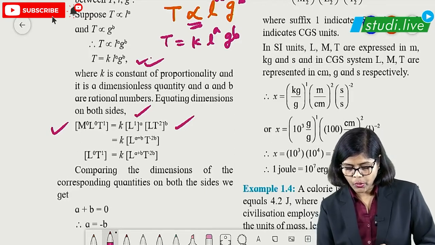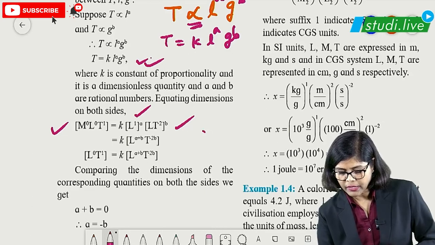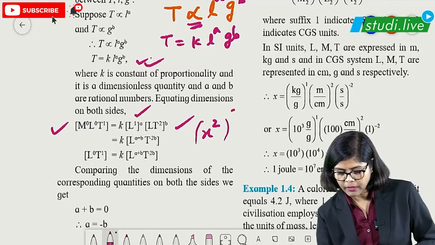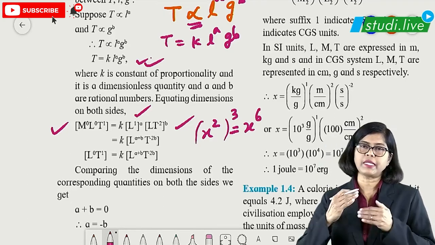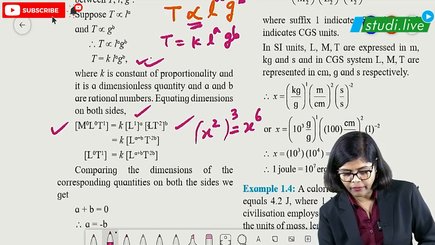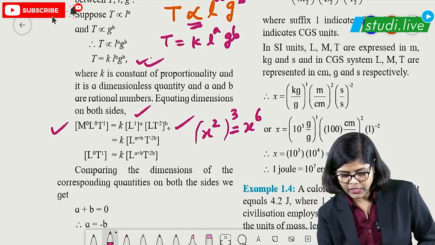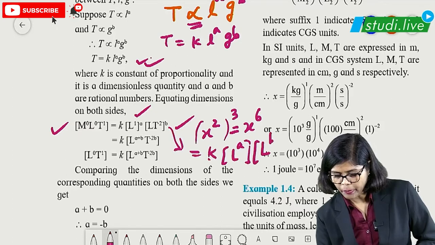Okay, then you know that you have studied in lower classes that if it is x raised to 2 and again power is 3, what are we supposed to do? We can multiply, so you get x raised to 6. That means index will be multiplied together. Same thing is done here. 1 into a, we are writing a. So I'll just write this particular step here. So you get K L raised to a, and L raised to b, T raised to minus 2b.